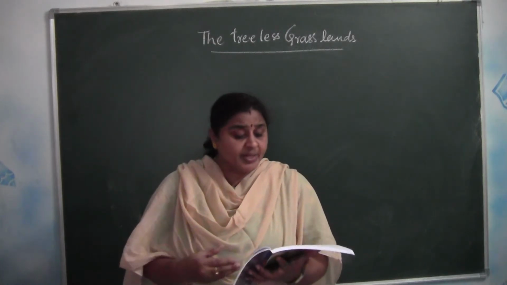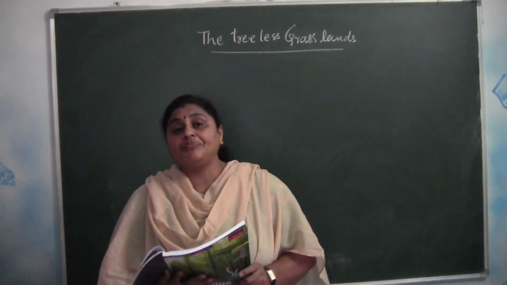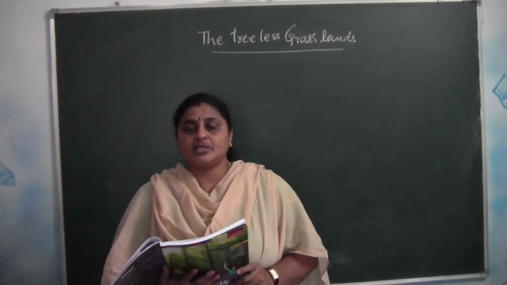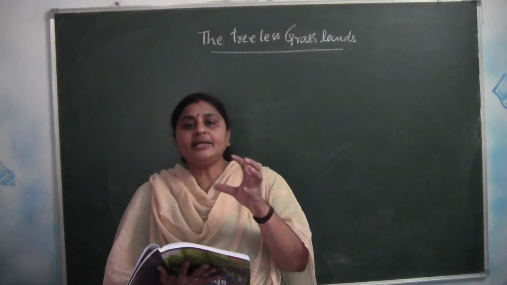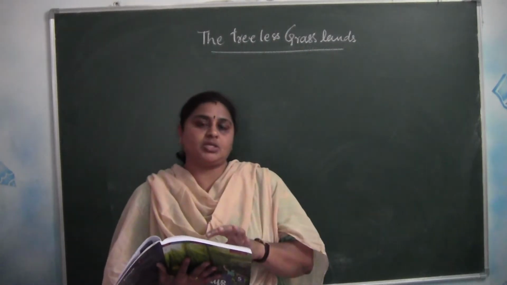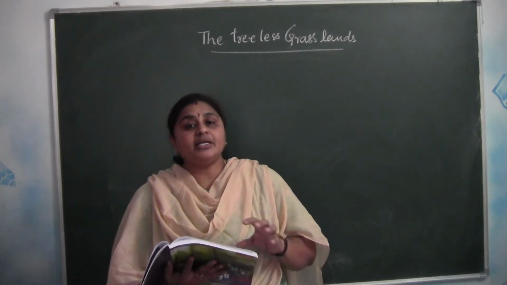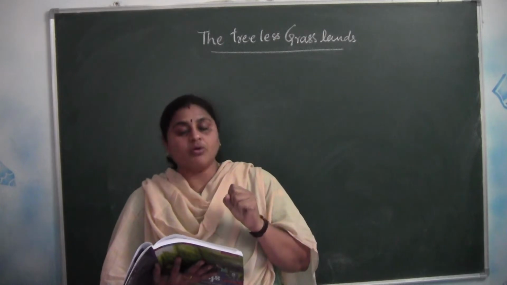Economic activities. To give a gist, the grasslands in North America are called the prairies. The central part of America is almost completely covered with prairies.